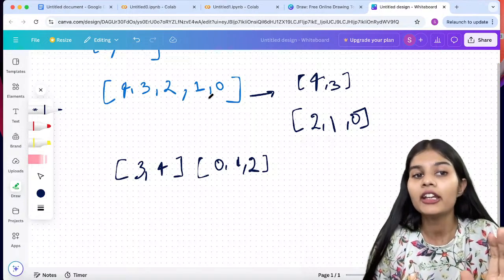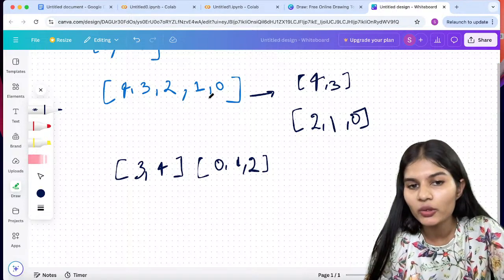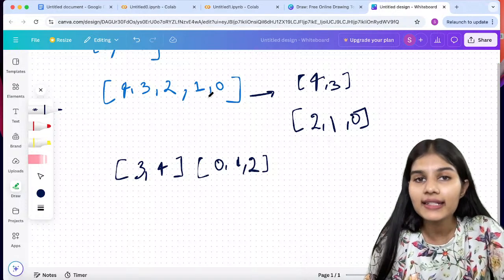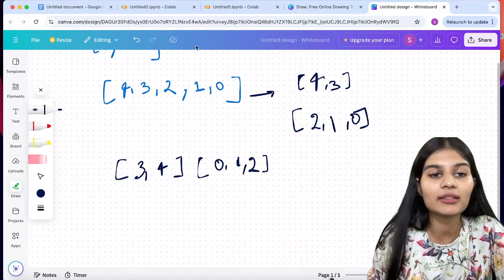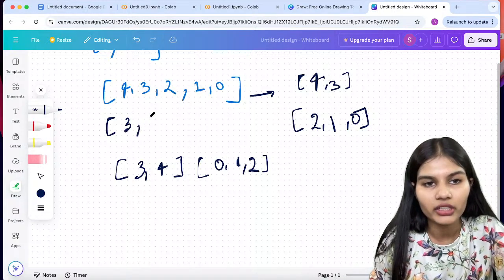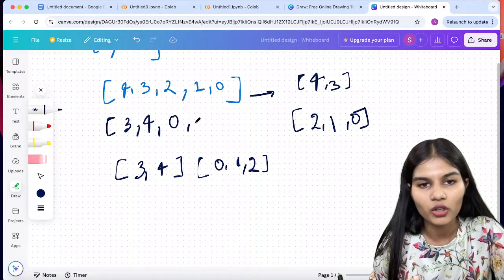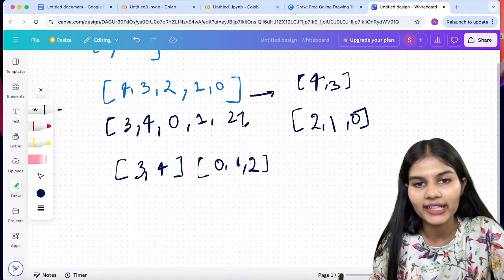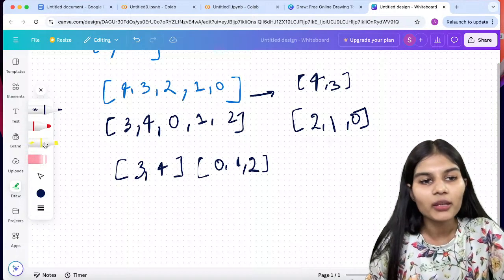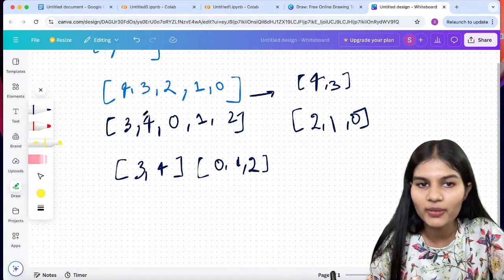Whether I break this array and sort the parts, 1 stays at a similar place. I'll show you: 3 comma 4 comma 0 comma 1 comma 2, like this. You see all the other numbers have actually changed their places: 4 is replaced by 3, 3 by 4.